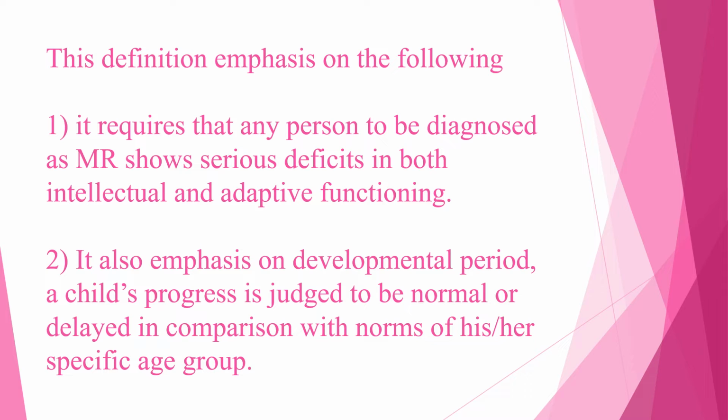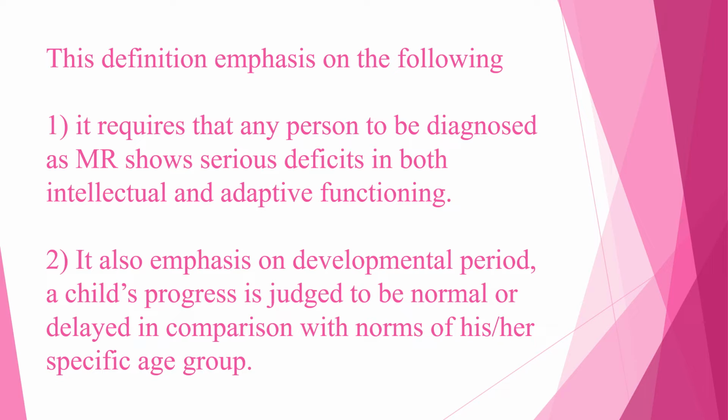And then it also emphasizes the developmental period. A child's progress is judged to be normal or delayed in comparison with the norms of his or her specific age. As I told in the definition part, for example, a 5-year-old or 6-year-old child is expected to go to school, get along with classmates, read, write, study.